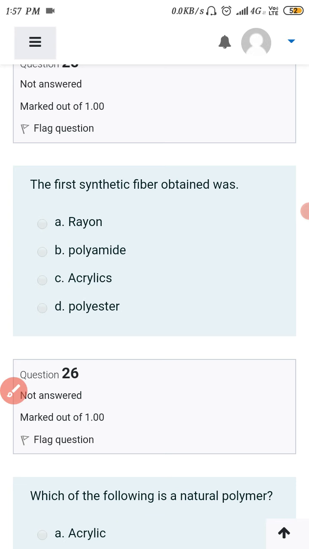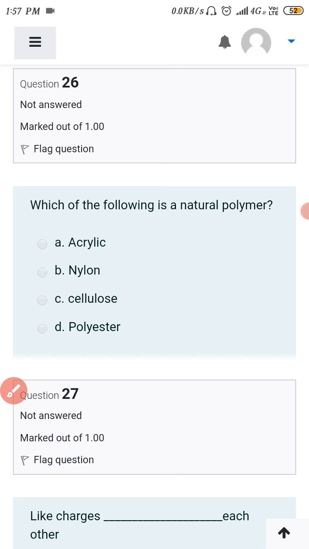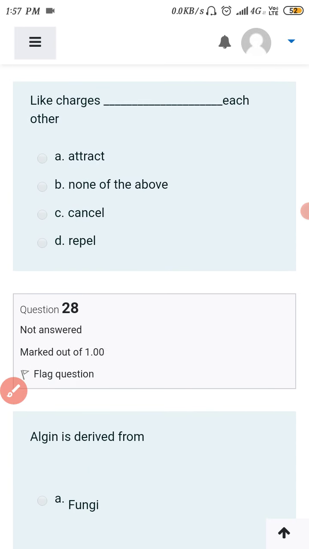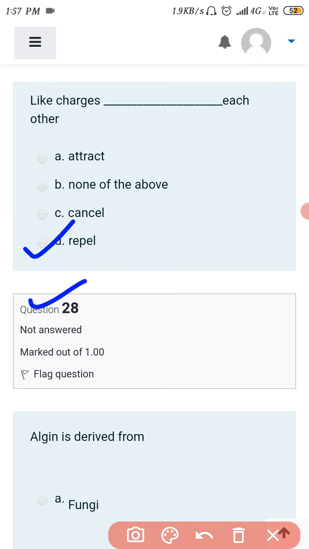Okay, so the next one: which of the following is a natural polymer? Cellulose is a natural polymer. And the next one: like charges dash each other. Like charges always repel each other, so the options written, cancel and attract, are all incorrect, and the D option is correct for this.